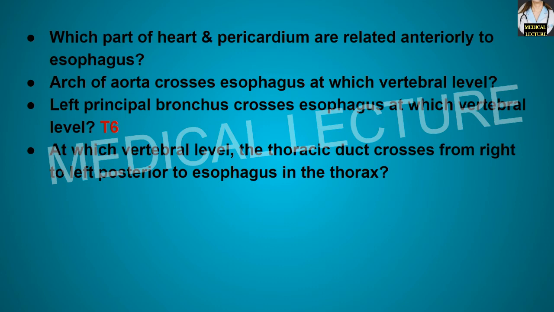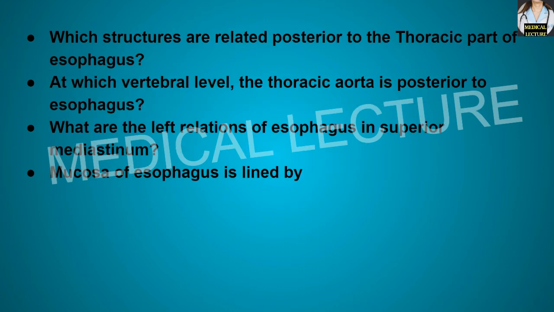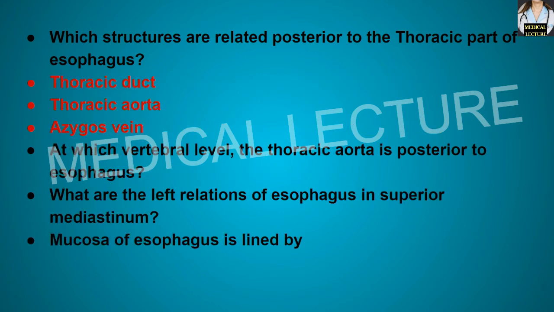At which vertebral level does the thoracic duct cross from right to left posterior to the esophagus in the thorax? At the T5 vertebral level. Which structures are related posterior to the thoracic part of the esophagus? These structures are thoracic duct, thoracic aorta, and the azygous vein.